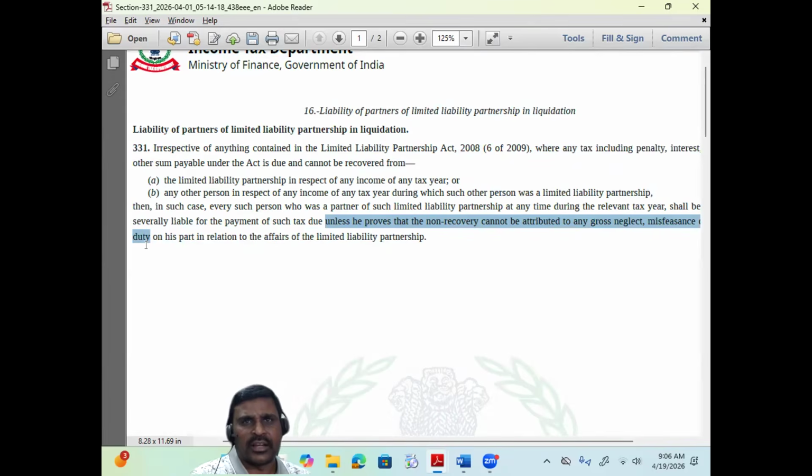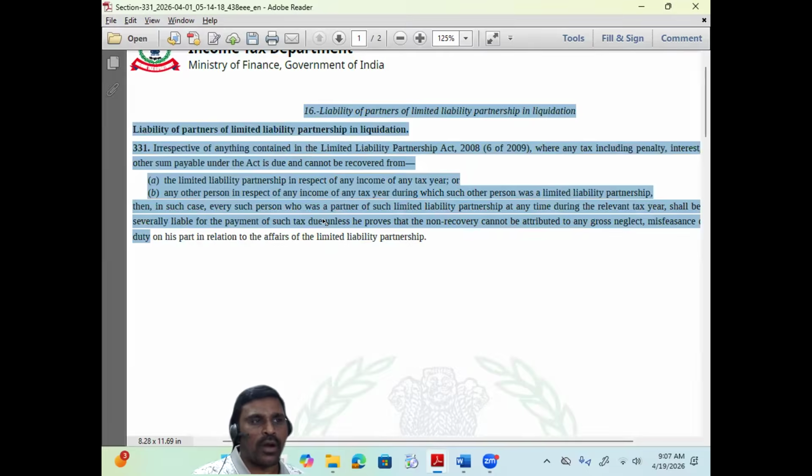That means if the reason for not recovering tax dues from the LLP is not the negligence of any partner, and it's a normal business loss, then we cannot recover tax dues from the partners of the LLP.